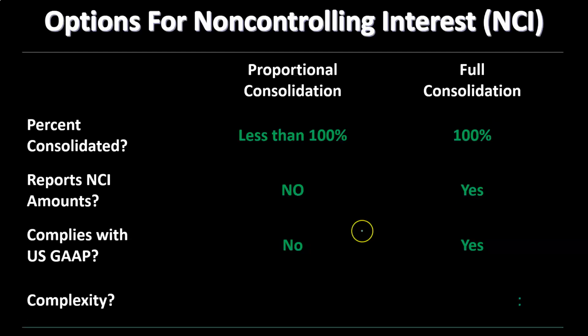Complies with U.S. generally accepted accounting principles, GAAP. This proportional idea does not. So again, this idea makes sense. You could think about this and say, well, that was obviously considered one way you can make this whole thing work. But the one that's going to be in compliance with generally accepted accounting principles is going to be the item over here. And then complexity, you might say, oh, well, this one over here is probably less difficult than the full consolidation because we're going to have to add those other accounts. But it was chosen, of course, to go with the full consolidation, so that's what we're going to be using.